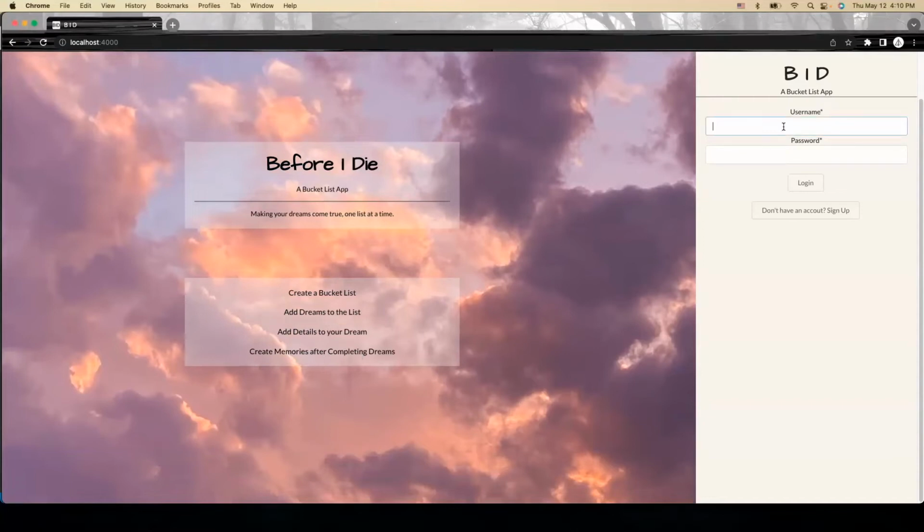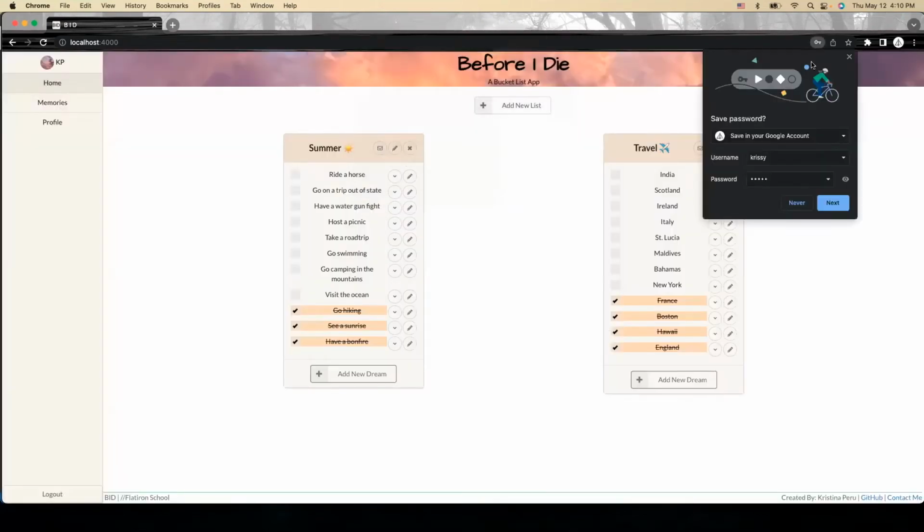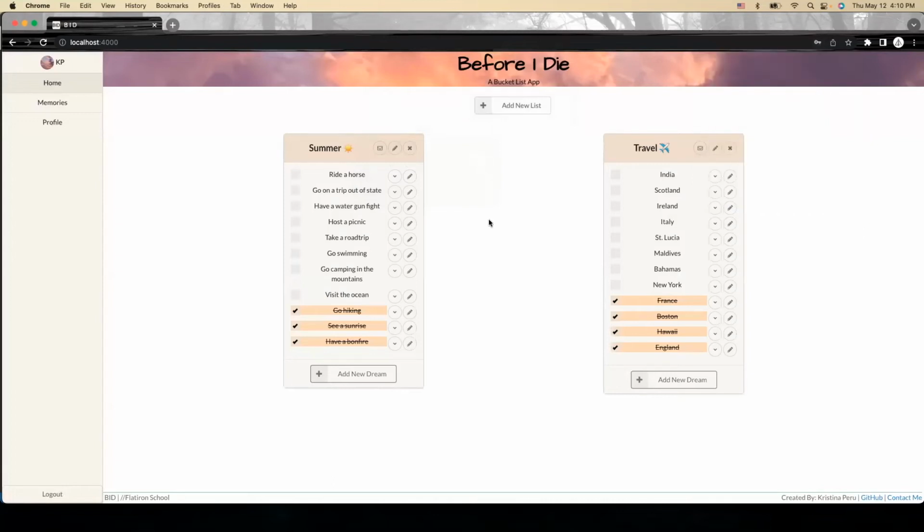So I'm just going to sign in. You can create an account if you don't have one. We all know the drill by now. And actually, I do have validators, so if something's wrong, it will let you know. Log in and it shows you your homepage where you can create lists.